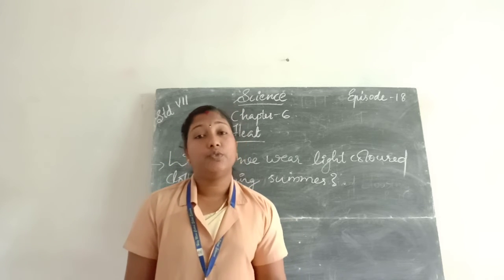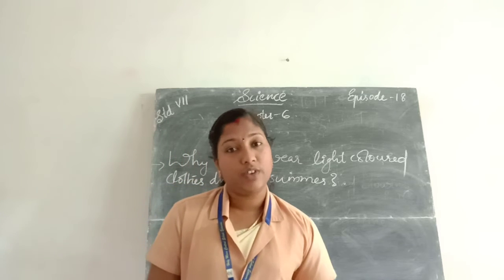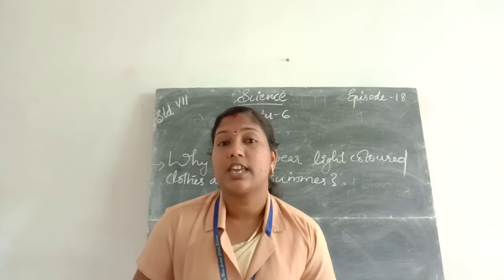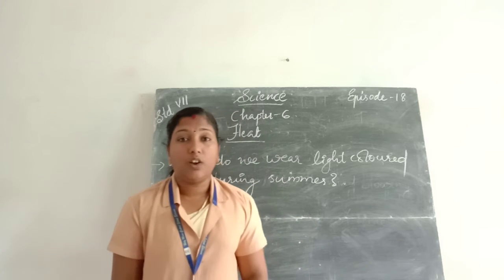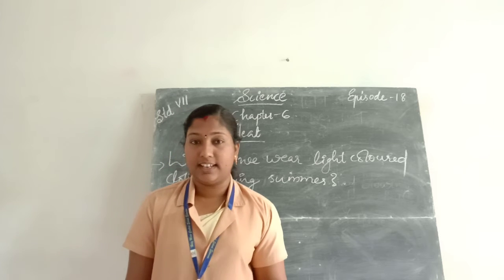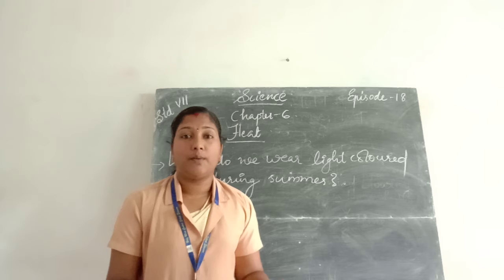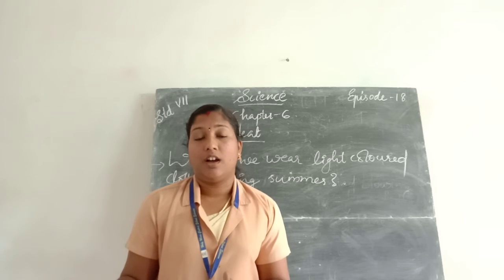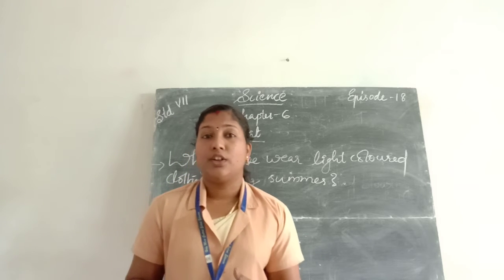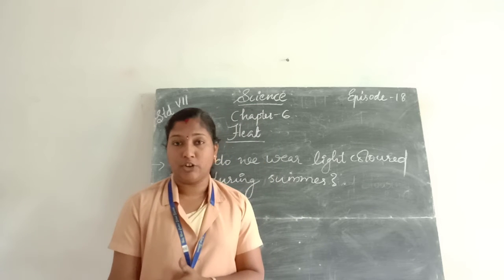Then how do woolen clothes keep us warm? Woolen clothes are a bad conductor. So they do not allow the heat from the body to move out to the environment.